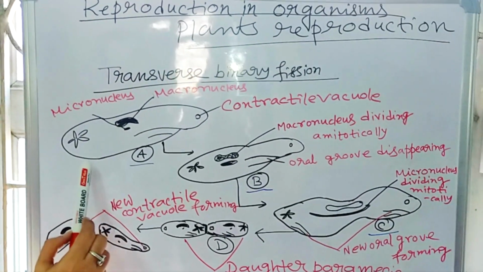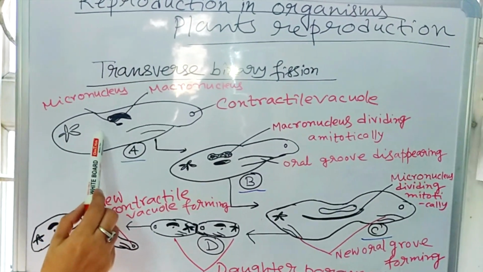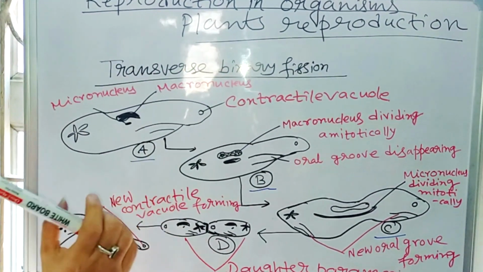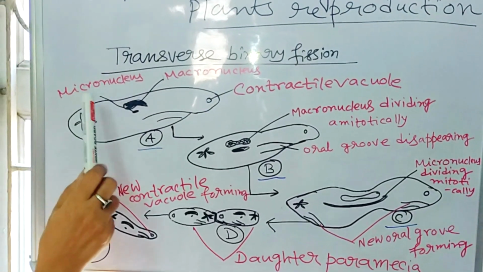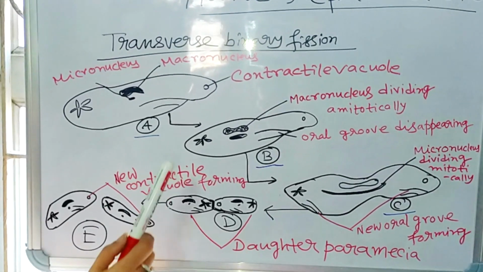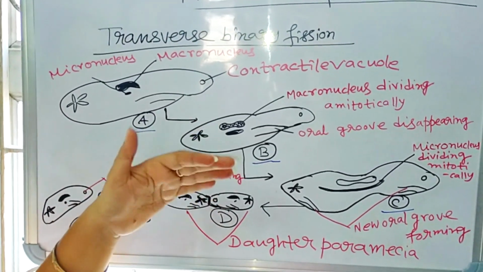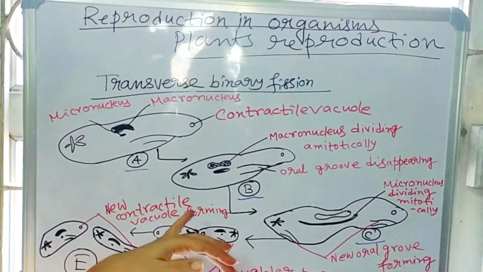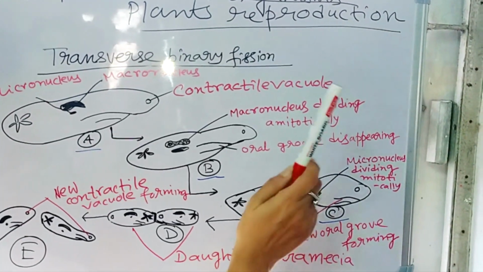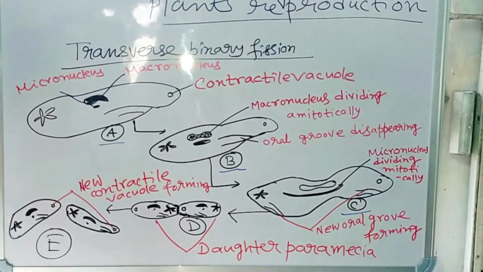This occurs in paramecium. Here, paramecium has 2 types of nucleus. One is macronucleus. Macro means longer in size, and micronucleus, smaller in size. Two contractile vacuoles and the oral group. Now, when transverse binary fission occurs, in the first step, macronucleus dividing amitotically and oral group gradually disappear.